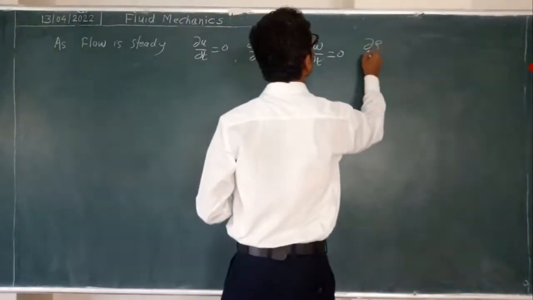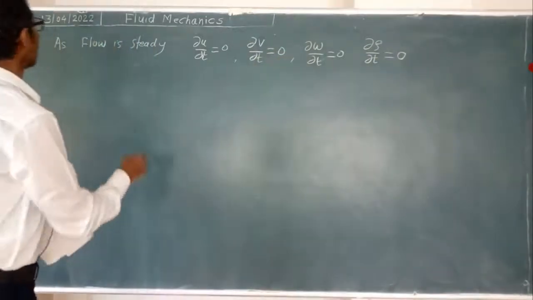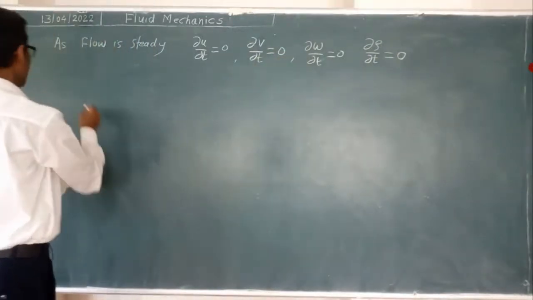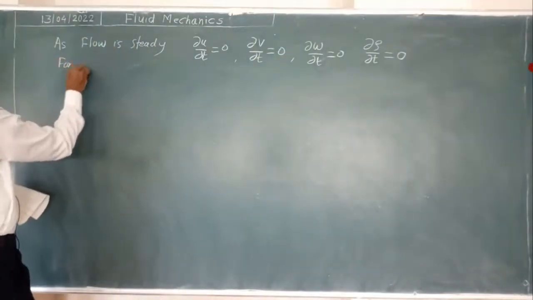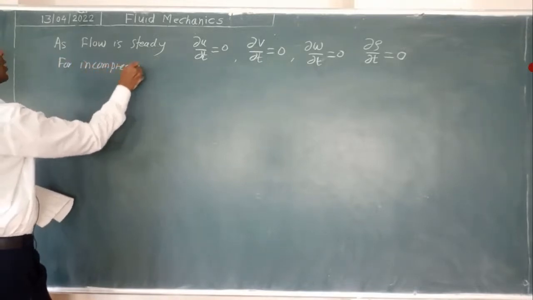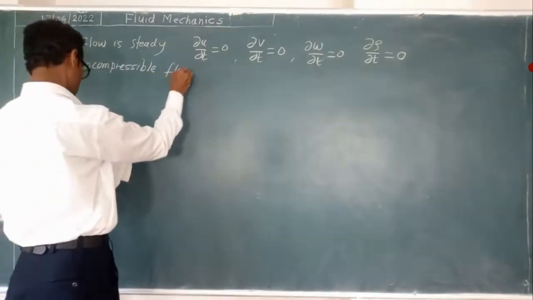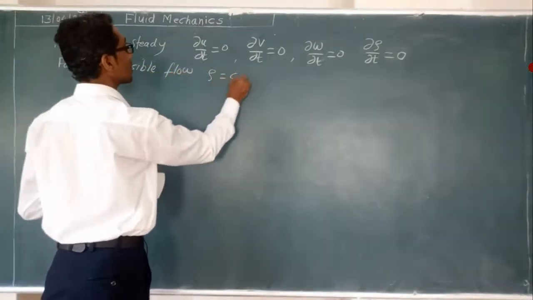Also, the definition of steady flow I have written here. And for incompressible flow, because we are taking water, rho is a constant.